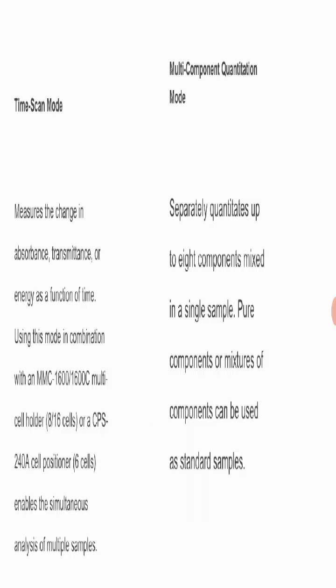The time scan mode measures the change in absorption, transmittance or energy as a function of time. Using this mode in combination with an MMC 1600 or 1600C multi-cell holder or a CPS 240A 6-cell positioner enables simultaneous analysis of multiple cells. The multi-component quantitative method separately quantifies up to 8 compounds mixed in a single sample. Pure compounds or mixtures of compounds can be used as a standard sample.